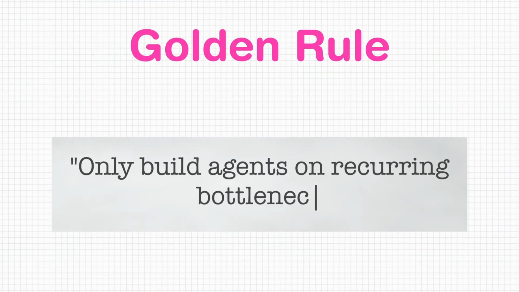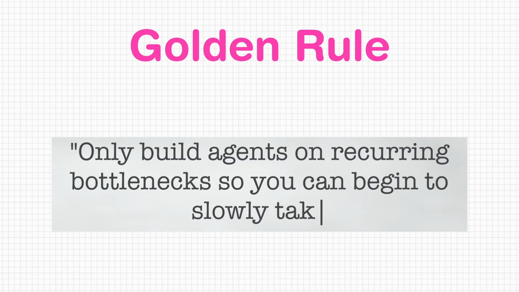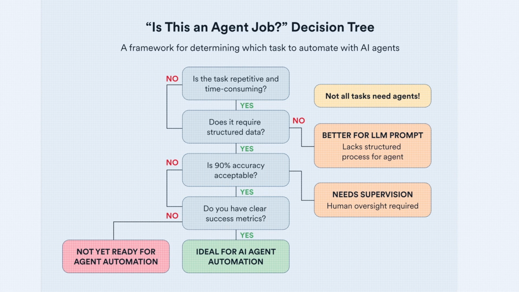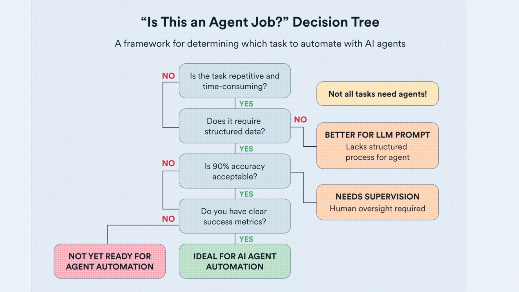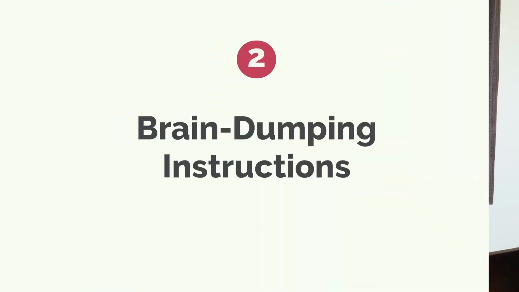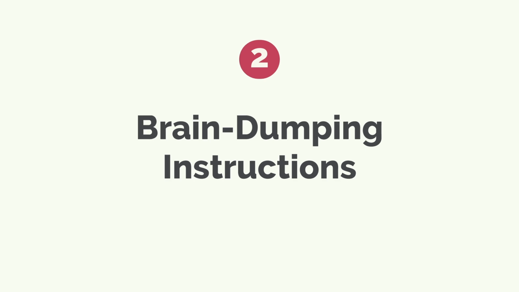The golden rule is to only build agents on recurring bottlenecks so you can begin to slowly take your time back. If a task only takes 2 minutes, consider whether it's worth automating it or if it's easy to just do it yourself. Mistake number 2 is writing agent instructions like one big brain dump.